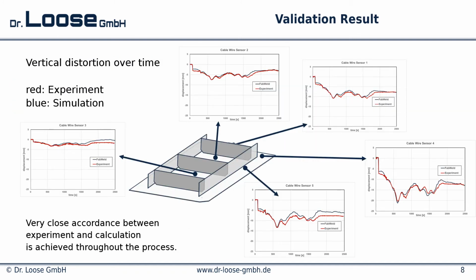Have a look at the excellent validation results. The vertical distortion over time is plotted at 5 points where the cable wire sensors are placed in the physical experiment. At the same location, the vertical distortion is evaluated from the simulation. Red is the physical experiment, blue the virtual experiment, the simulation. See the very close accordance between experiment and calculation, and this accordance is achieved throughout the process.